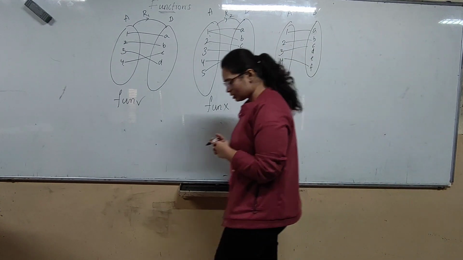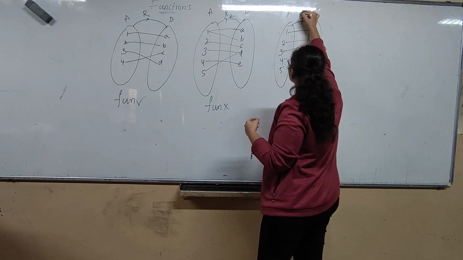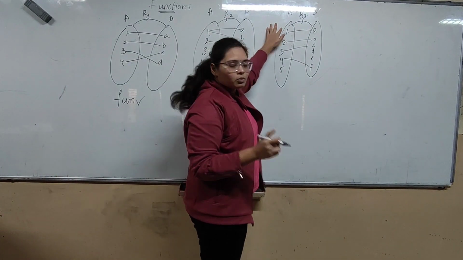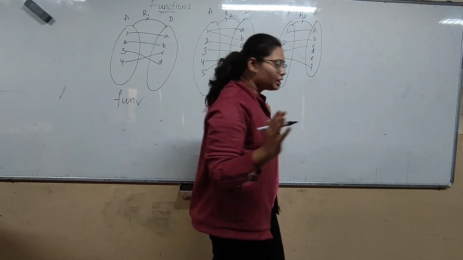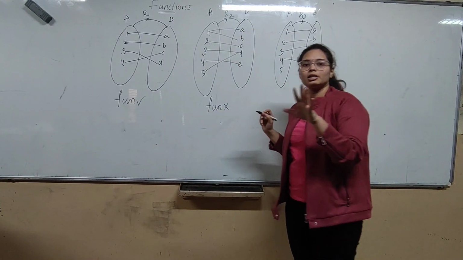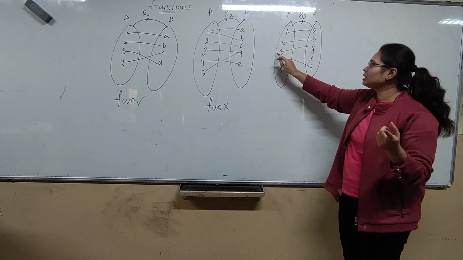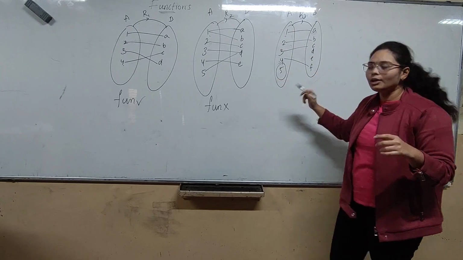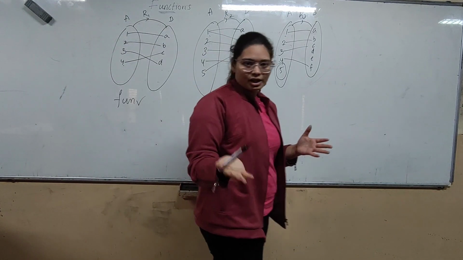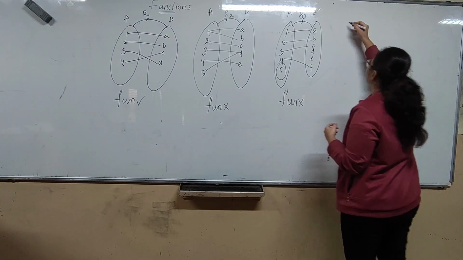In this relation, let's see the first condition: each element of A should have an output in B, right? Does 1 have an output? Yes. 2, 3, 4, everything has one except 5. 5 doesn't have an output in B, so it is not satisfying the condition for functions. So it is not a function. Now let's take another example.